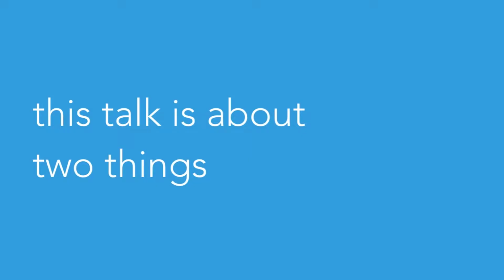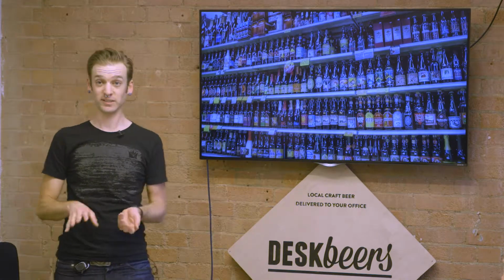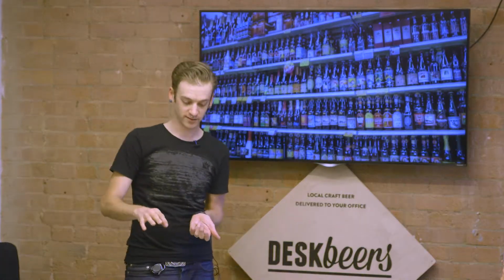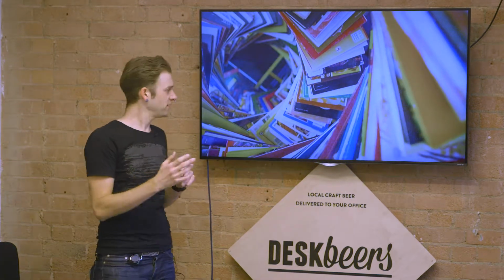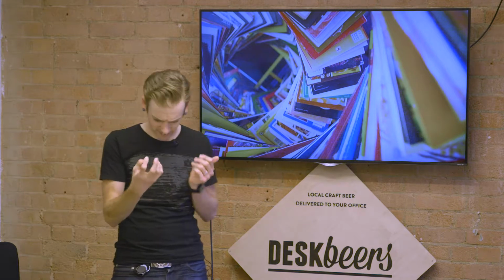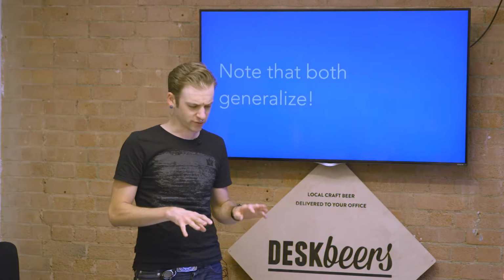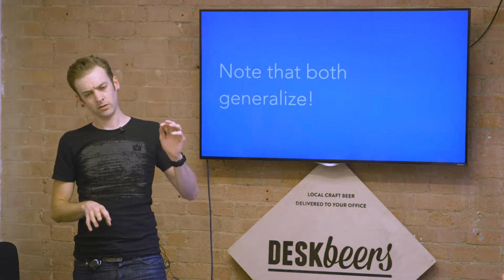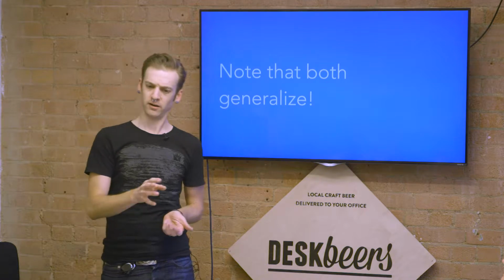So this talk really is about two different things. The first, of course, is beer, and in fact, specifically lots and lots of beer and choice in beer. And the second is a general idea of text and piles of text and trying to make sense of piles of text. It's worth noting that both of those things generalize, so you can take the things I'm talking about and apply them to radically different fields beyond beer.